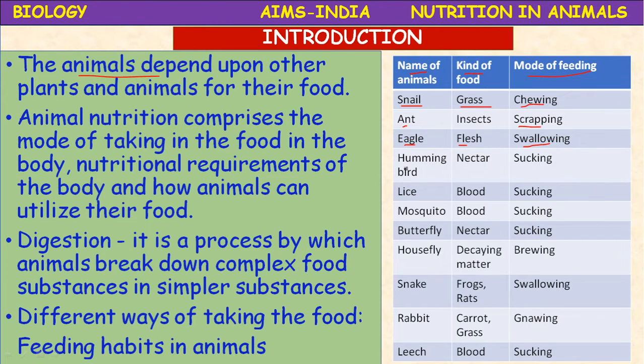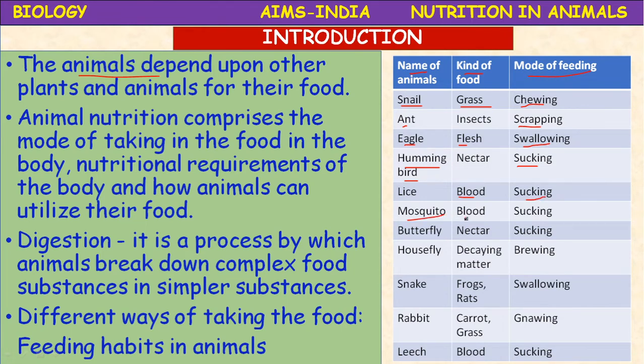Next, hummingbird. Hummingbird is a herbivorous bird. It feeds on the nectar of flowers. So the mode of feeding is sucking. Lice or head lice. It feeds on the blood of vertebrates. It has sucking type of mouth part, so mode of feeding is sucking. Mosquitoes.